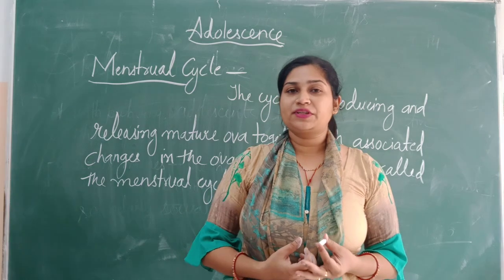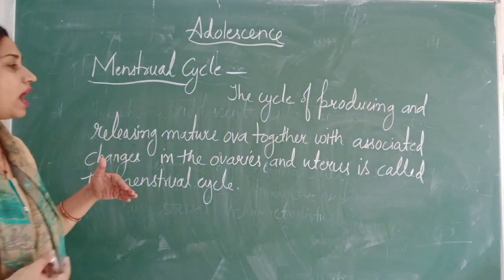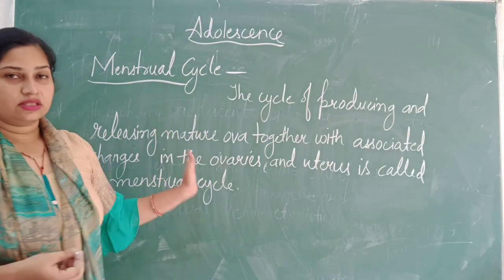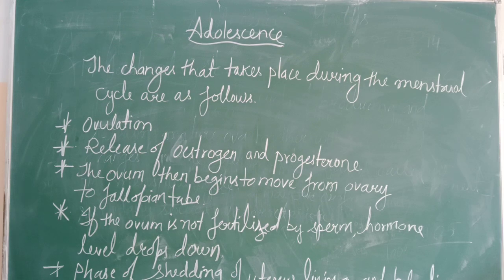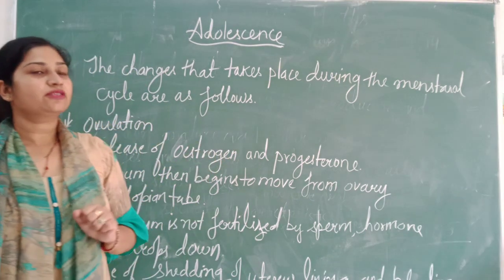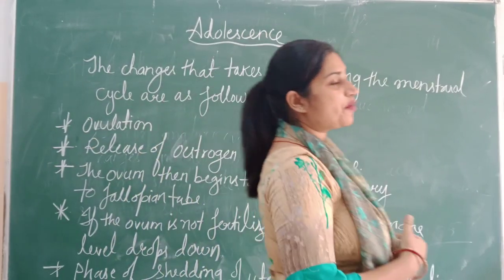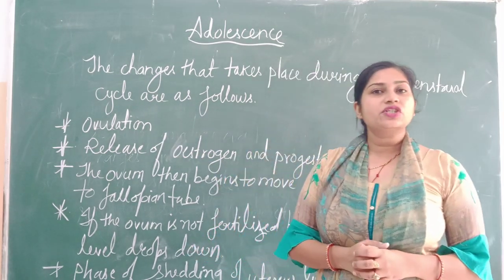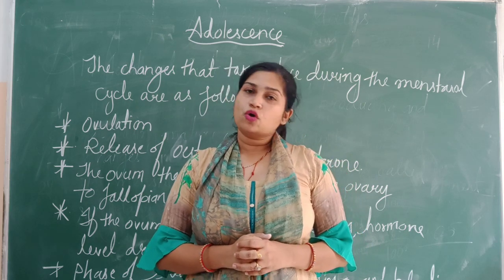Now let us discuss the various processes related to the menstrual cycle. So one by one let us discuss all the processes. Let us study the various changes that take place during the menstrual cycle. The first step in the menstrual cycle is ovulation. Ovulation is the process of release of a mature ovum by one of the ovaries.